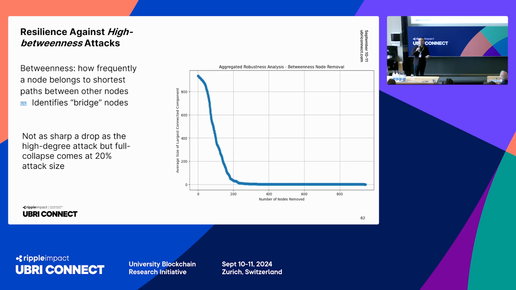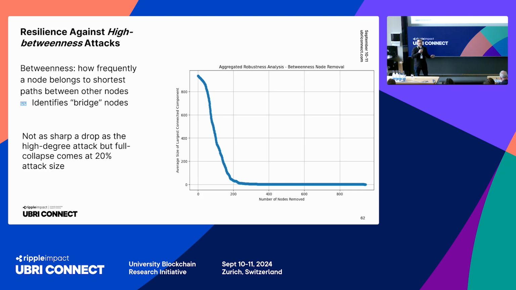But there is another type of attack strategy that could potentially be even worse for the network, and that's attacking nodes that are high in their betweenness centrality. Betweenness centrality is a topology metric that looks at how frequently a node participates in the shortest paths among other nodes.